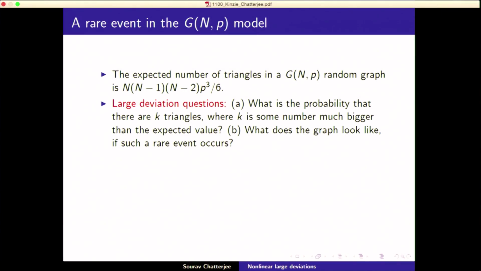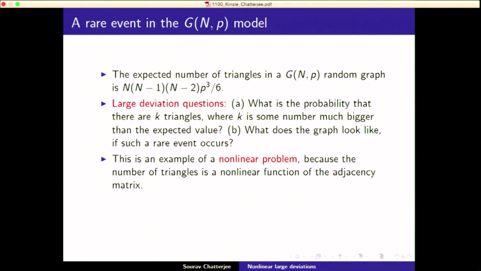So what is the chance that there are many more triangles than what you'd expect? Okay, so that's a basic question that you can ask about the graph. And what does the graph look like if such a rare event happens? So if you observe many more triangles, you observe 3 people being all friends with each other many more times than you would expect just by chance, what does the graph look like?